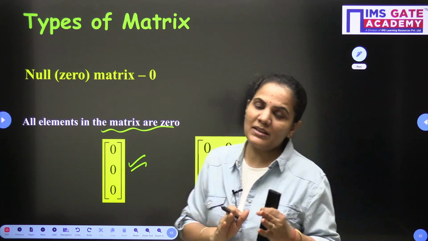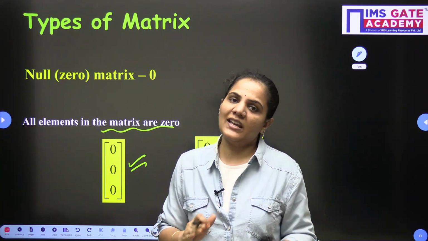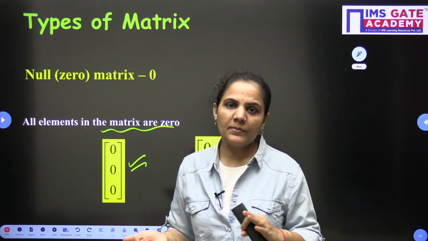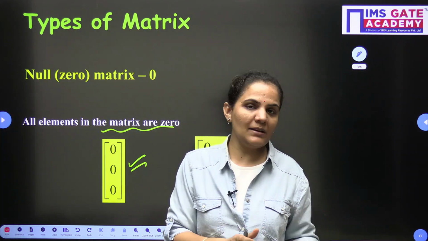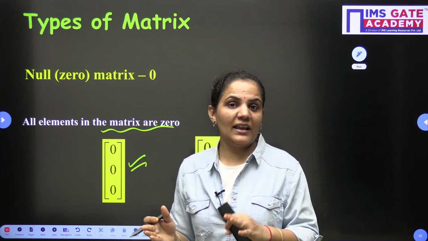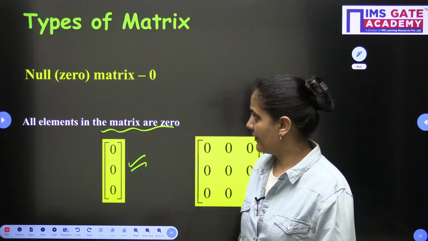A null matrix can be a square matrix. A null matrix can be a rectangular matrix, because all the elements are 0. It is possible in an m cross n matrix also. It is possible in an m cross m matrix also.